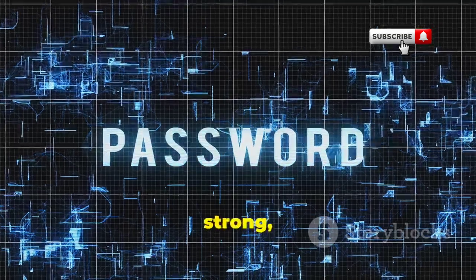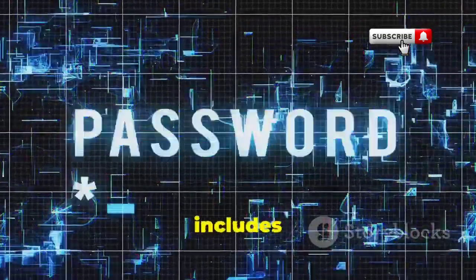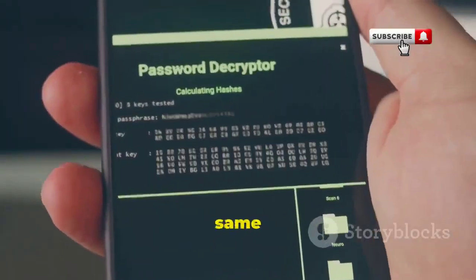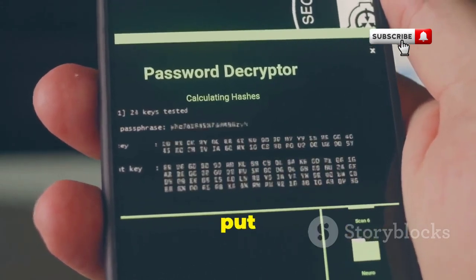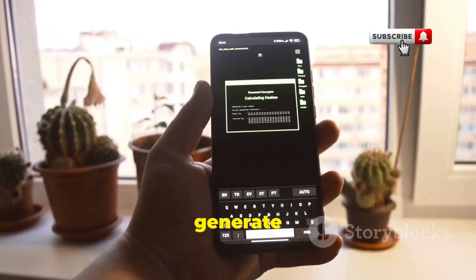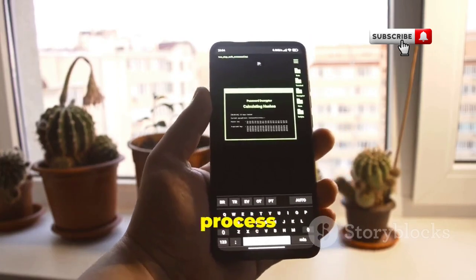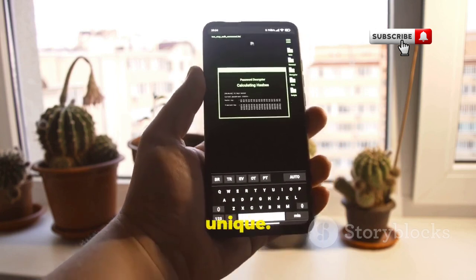Finally, use strong, unique passwords for all your accounts. A strong password typically includes a mix of letters, numbers, and special characters. Avoid using the same password for multiple services. If one account gets compromised, it could put all your other accounts at risk. Consider a password manager to help you generate and store complex passwords securely. These tools can simplify the process of managing multiple passwords, ensuring that each one is strong and unique.